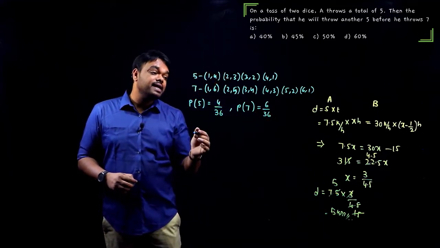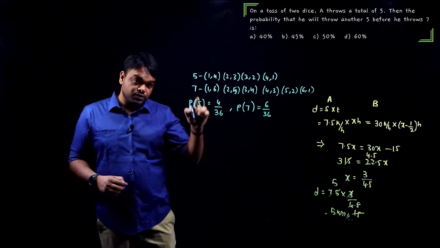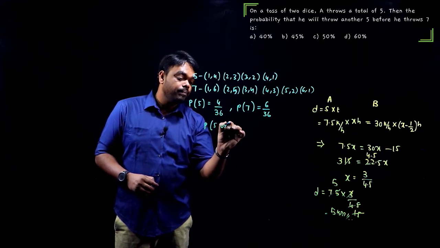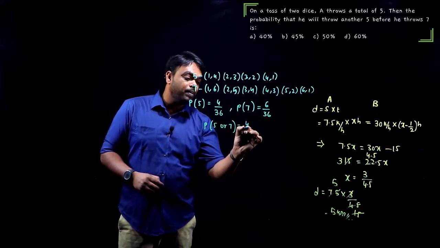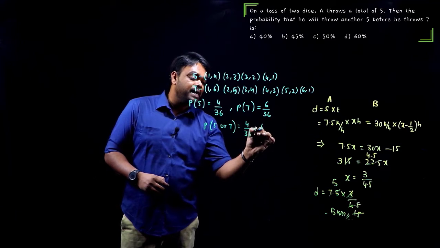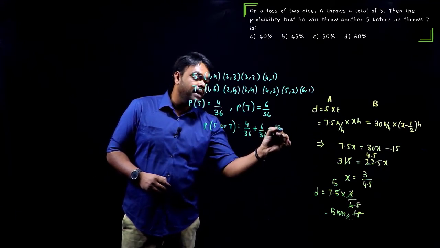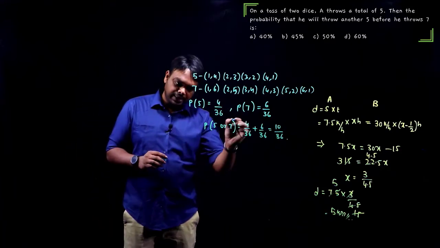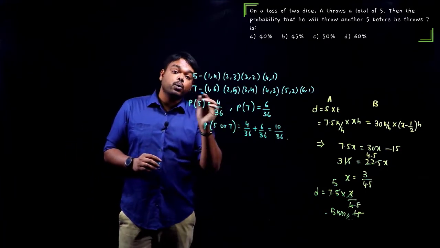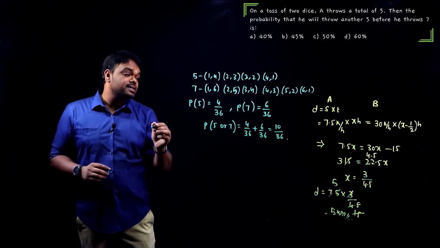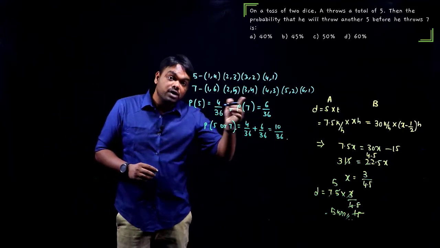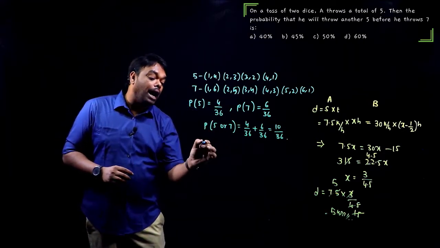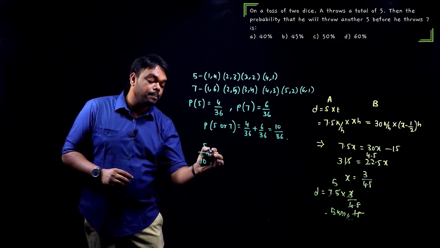Now totally he is getting 2 outcomes, one is 5 and the other is 7. So the probability of getting 5 or 7 is 4 by 36 plus 6 by 36, which equals 10 by 36. Now the question is, what are the chances that he is getting 5 before 7? 5 before 7 means 5 out of the total 10.